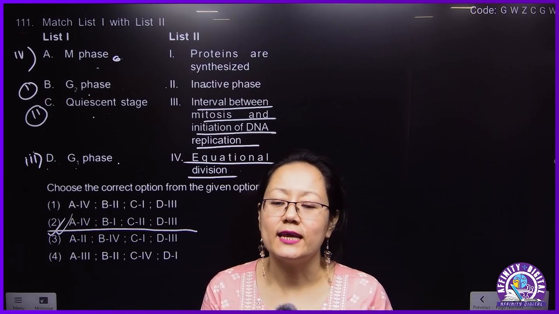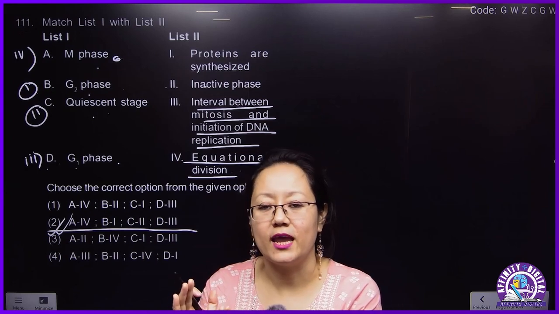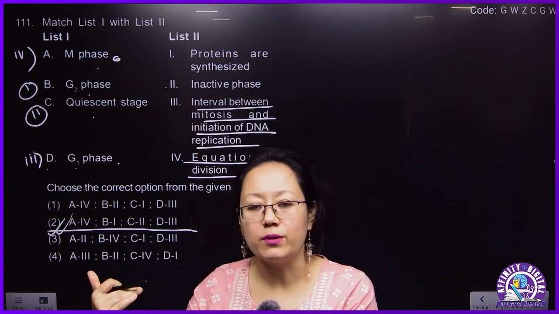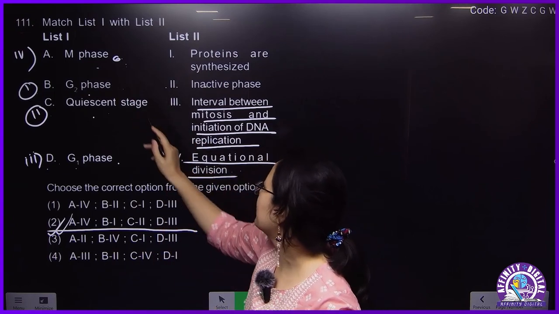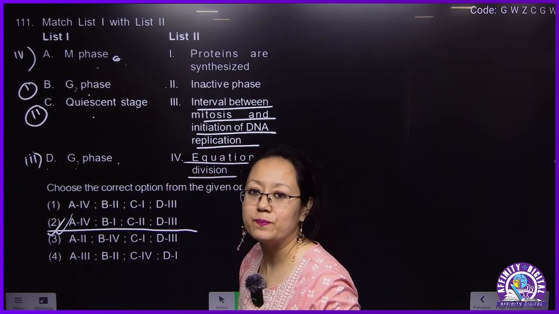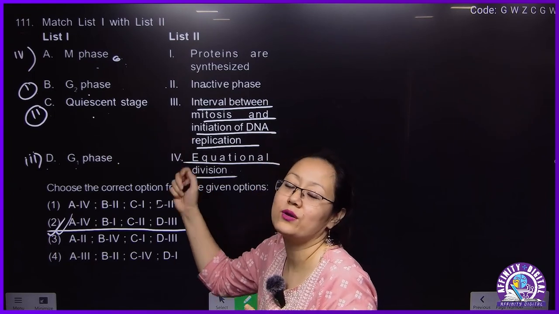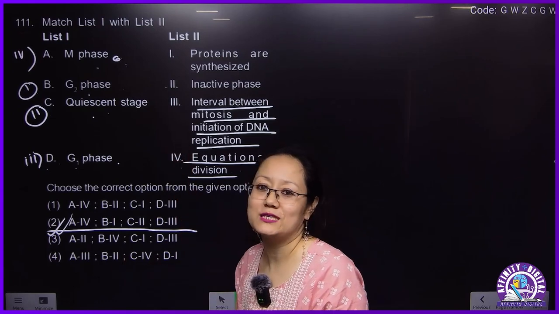So when a cell divides, it will undergo interphase stage and the M phase. M phase can be of two types. It can be mitosis or it can be meiosis. But in this question, M phase is given with respect to equational division. But M phase can also be what? Meiosis. But we have to match it. That is why for A, option 4 is coming.